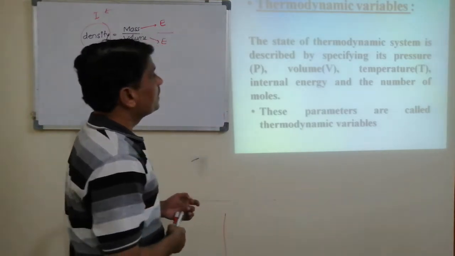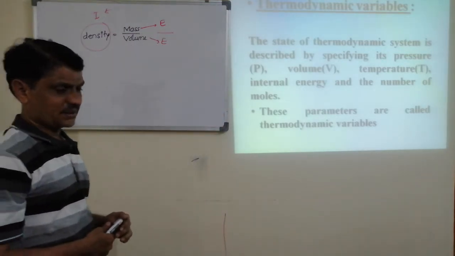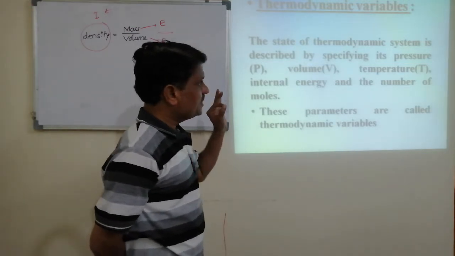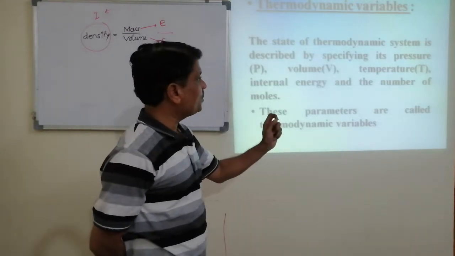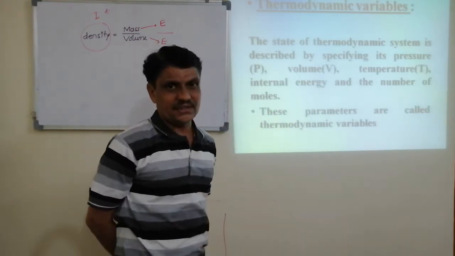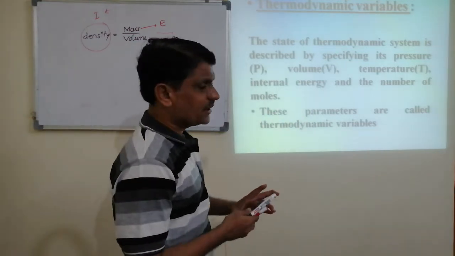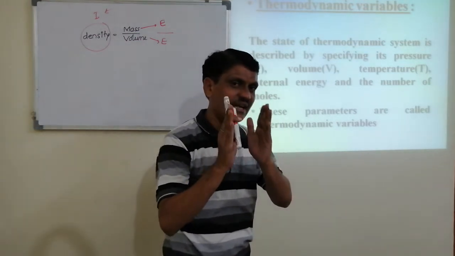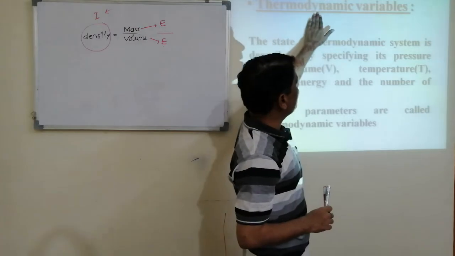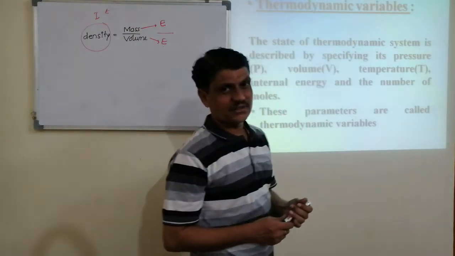Next, thermodynamic variables. As you know, the state of a system is specified by some physical quantities. The physical quantities which decide the state of a system are called thermodynamic variables.